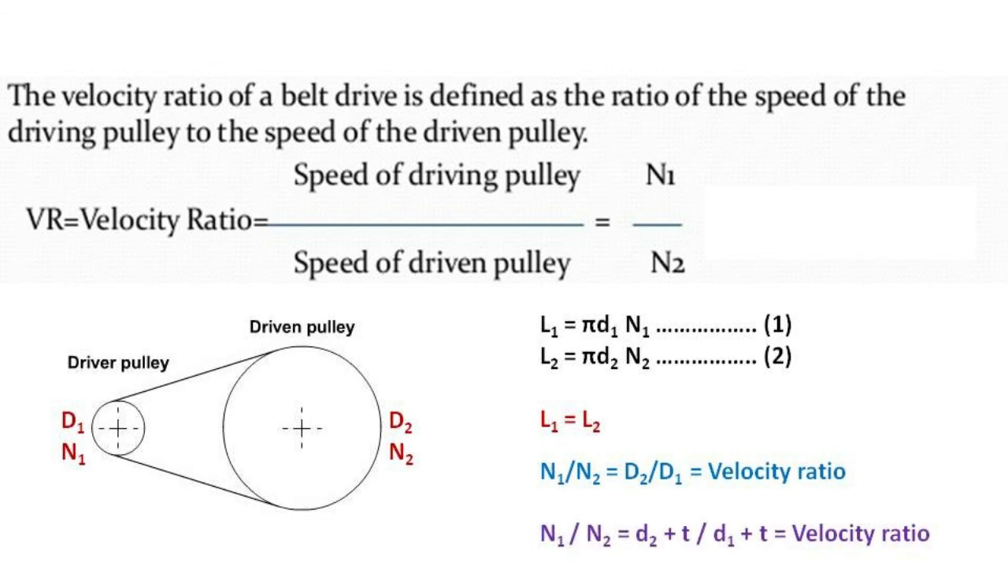If we take the thickness of the belt into account, then the above expression can be written as N1 by N2 is equal to D2 plus T divided by D1 plus T.